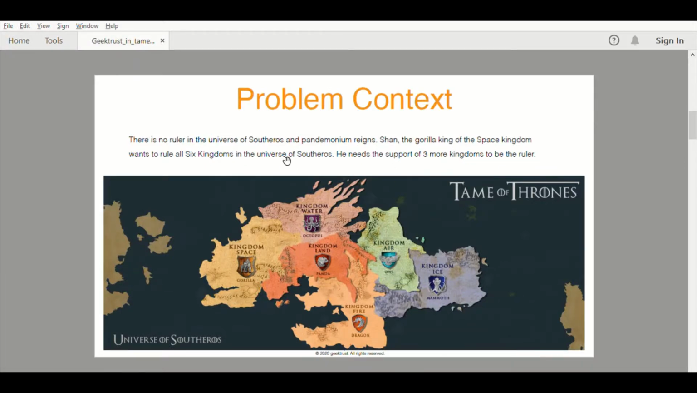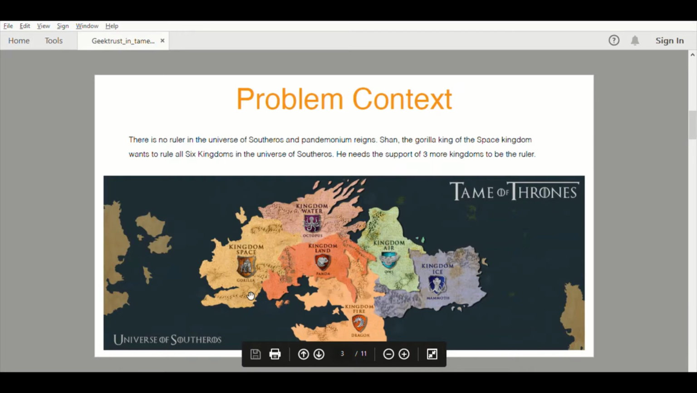In the universe of Southaros, there are 6 kingdoms. All the 6 kingdoms you can see in this map: space, water, land, air, ice and fire. Each kingdom has an associated emblem. Space has gorilla as emblem, water has octopus, land has panda, air has owl, ice has mammoth, fire has dragon.